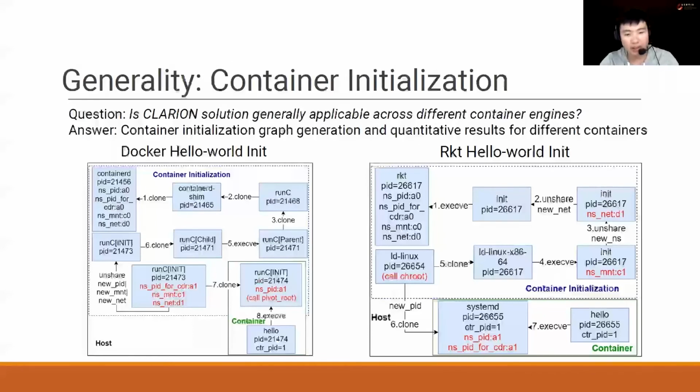The question for generality is whether the CLARION solution is generally applicable across different container engines. We answer this by generating container initialization graphs and graph quantitative results for different containers. Due to the time limit, we only show the container initialization graph here. As you can see, we provide the graphs for Docker engine and Rocket engine, where boundaries of the container are clear and container initialization subgraphs are circled. Important flags of the clone system call are recorded and namespace changes are clearly observed.